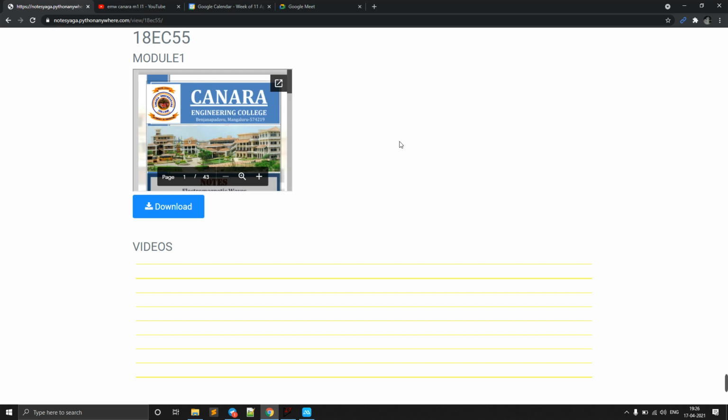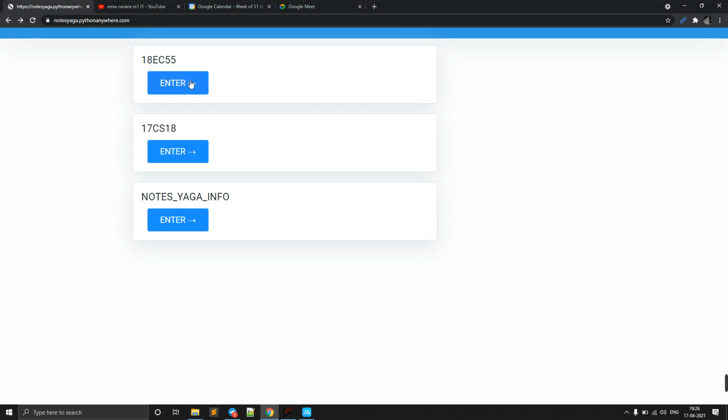So for the upcoming students also, if they want to refer to these things, it is available. Just give this name as per the VTU given names, where 18 is our year and EC like this. For the next time, for the new students, we can give this as 19 EC 55, and you can post the different contents in that. So this will remain forever.